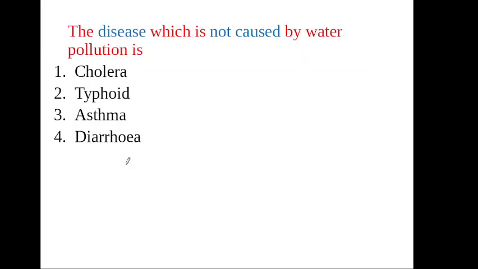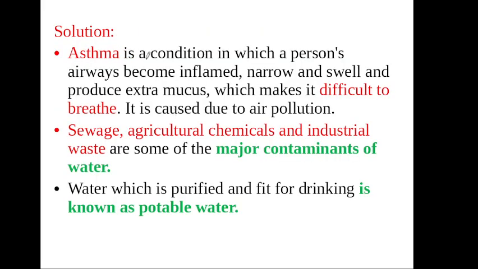Next one: the disease which is not caused by water pollution. Asthma is not caused by water pollution, because asthma is due to air pollution. Asthma is difficulty in breathing. Sewage, agricultural, chemical and industrial wastes are some of the major contaminants of water pollution. And water which is purified and fit for drinking is known as potable water. This is a very important point.